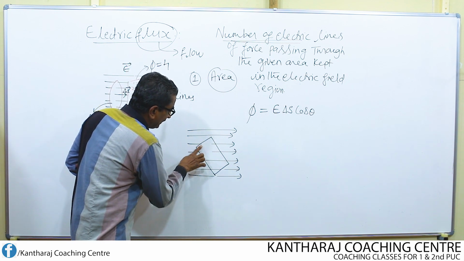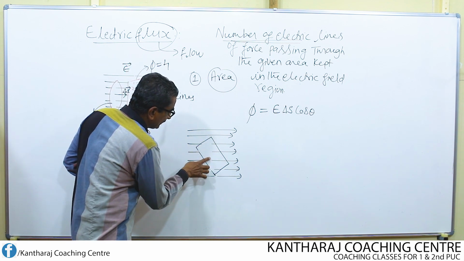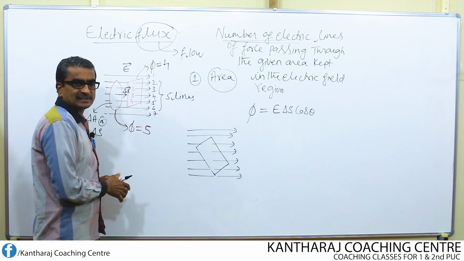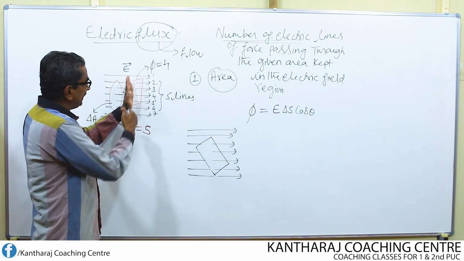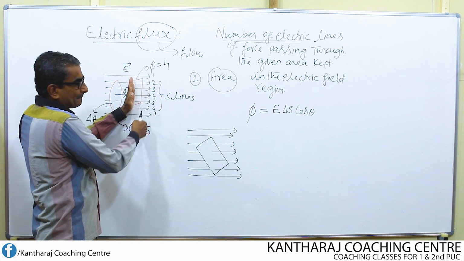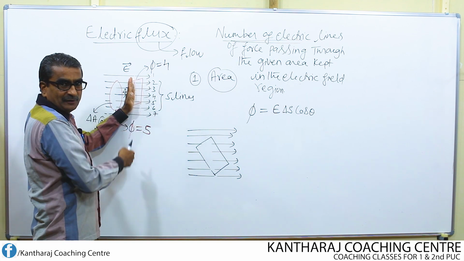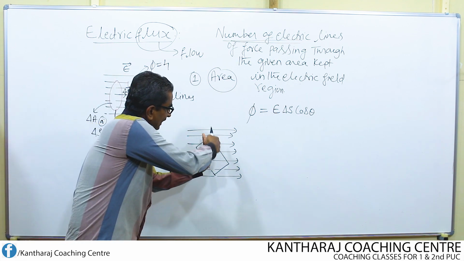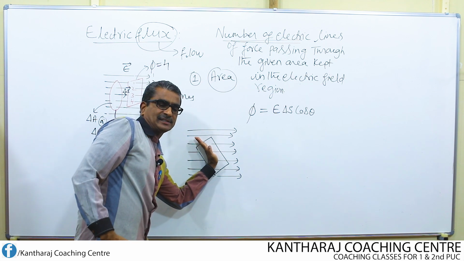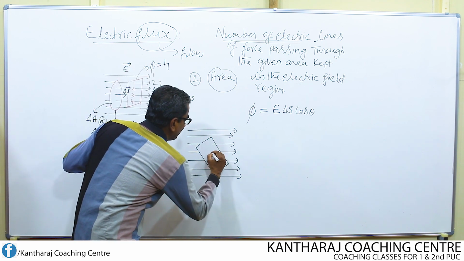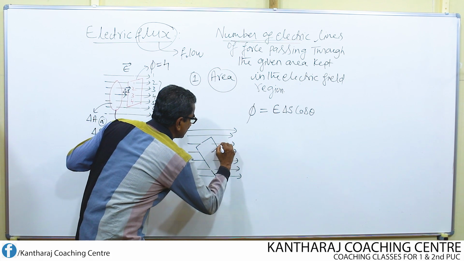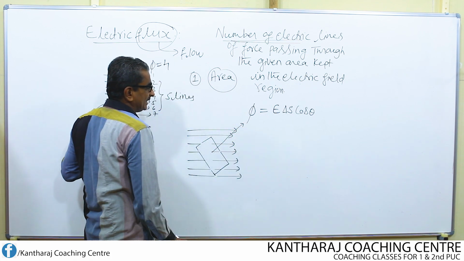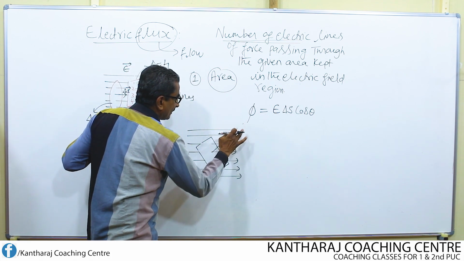What's the difference between this and this? Here the plane of the area is kept perpendicular to the electric field lines. Here the plane of the area is kept inclined like this. That means if I draw one area vector, this gives the direction of the area vector